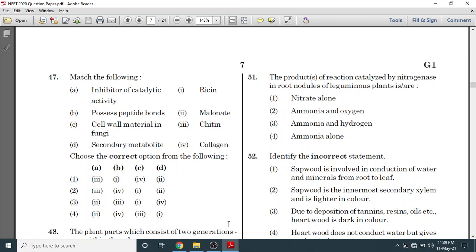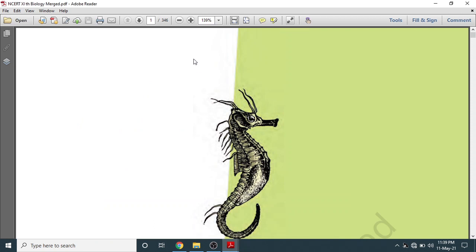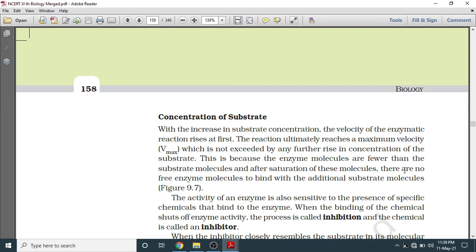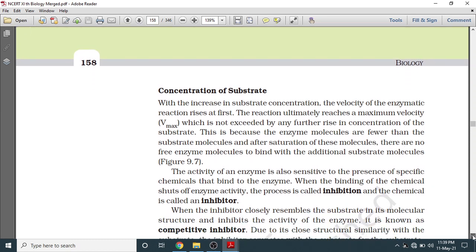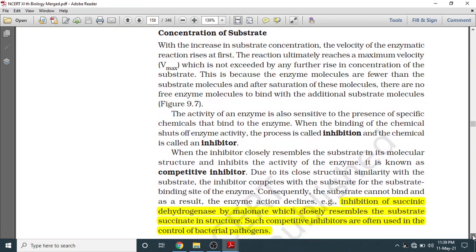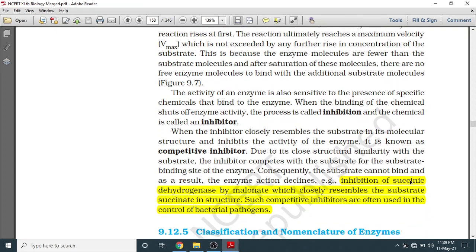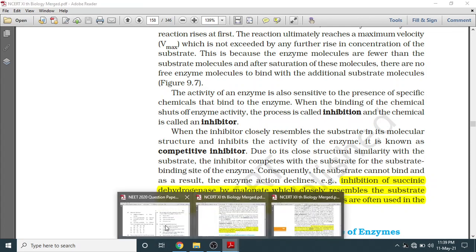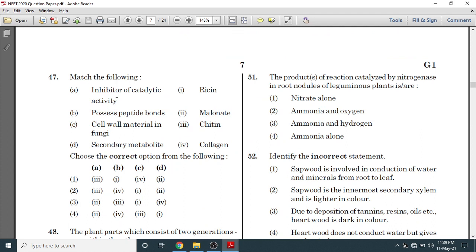So we will match this line in NCERT. So this was asked from page 158. So when we look at page number 158, the inhibition of succinic dehydrogenase by malonate, which closely resembles the substrate succinate. So you can see here malonate. So we will go to our question, inhibitor of catalytic activity. Then A will match with malonate.